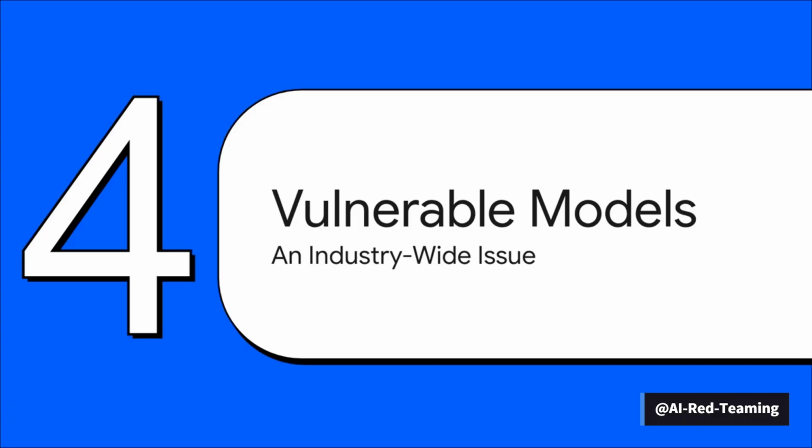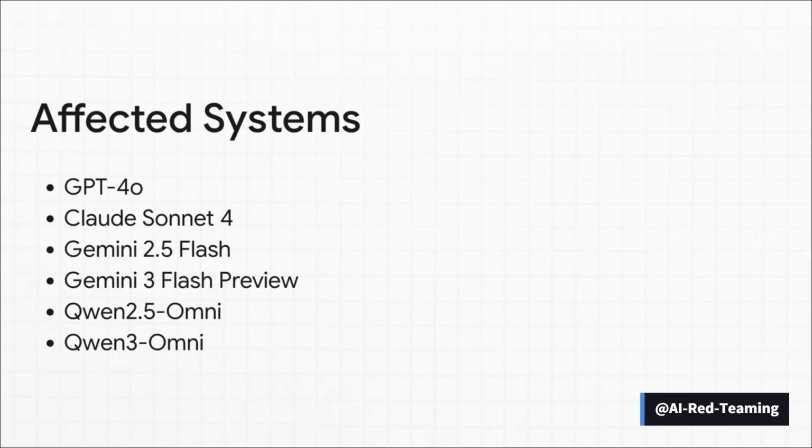Now, you might be thinking this is just some obscure problem with a couple of niche models, but it's not. Let's look at which big-name systems are actually vulnerable. Yeah, this isn't a small-time issue. The list of vulnerable models includes some of the heaviest hitters out there. OpenAI's GPT-4o, Anthropic's Claude, multiple versions of Google's Gemini, and even popular models from Qwen. This really signals that it's an industry-wide problem.